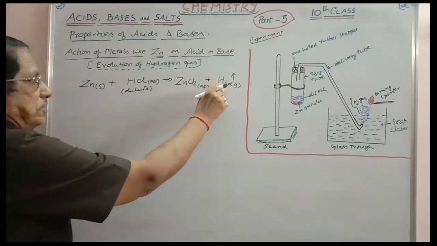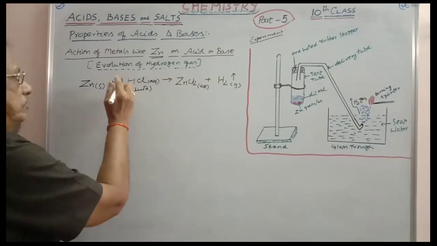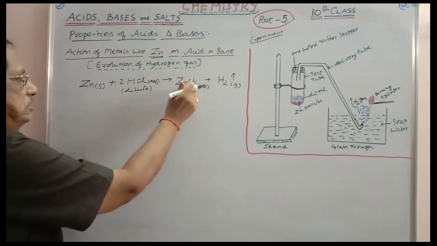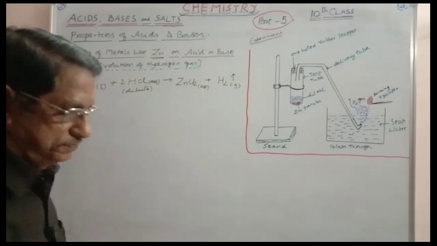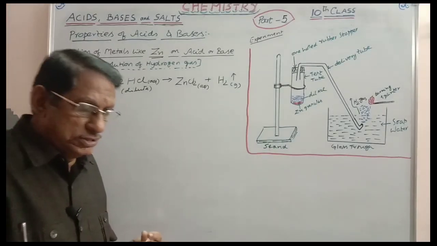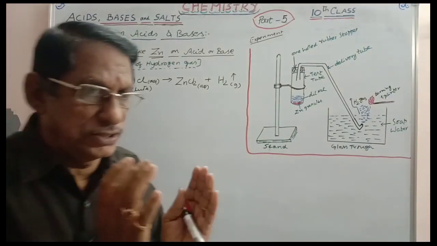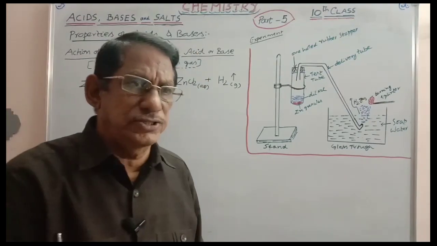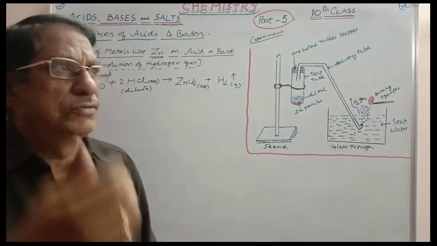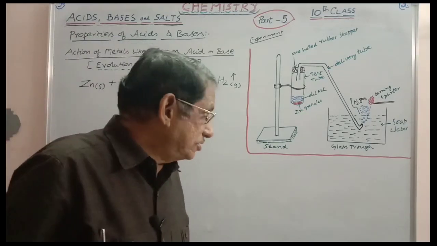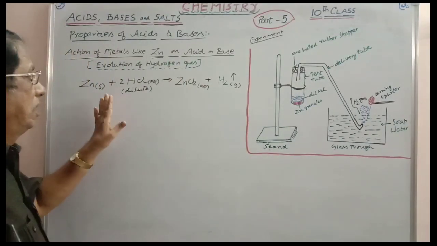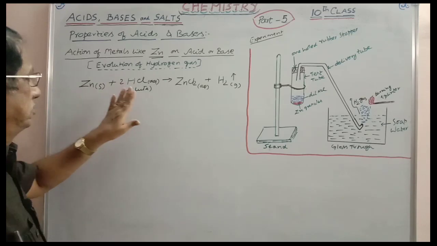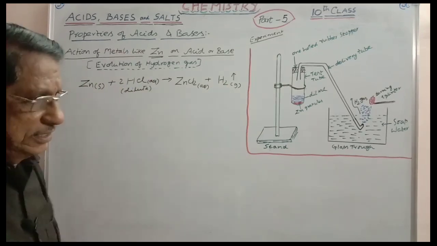Here two hydrogens are there, and two hydrogens are right here, 2Cl, Cl2, so the equation itself is balanced. So when zinc is treated with dilute HCl, that means you can take dilute HCl in a beaker, add zinc granules to it, and hydrogen gas will be evolved. This is the metal, this is the dilute acid, and you are getting hydrogen gas.